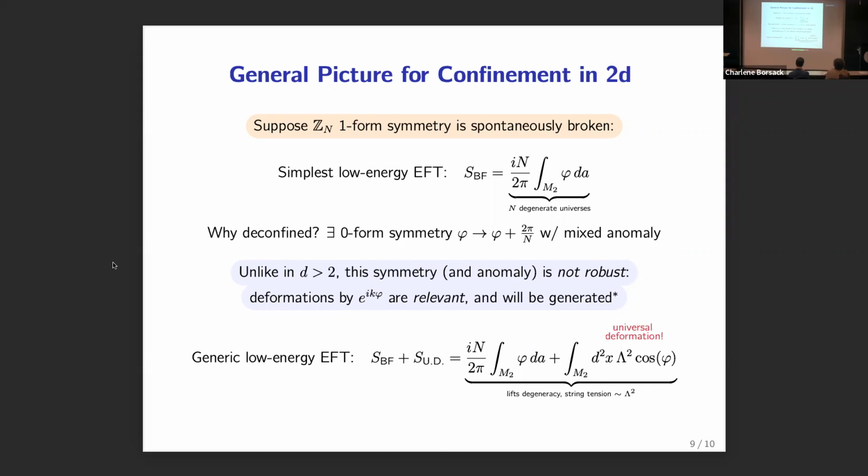So we're going to get confinement with string tension related to the scale of the deformation. And some of the details about the microscopic mechanisms for the generation of these deformations are worked out in an upcoming paper by Mitat and Mendel. So I'll just point you to keep an eye out for that if you're interested in the details here.